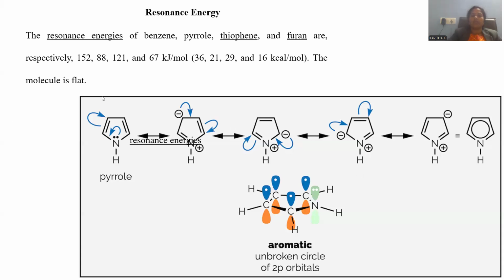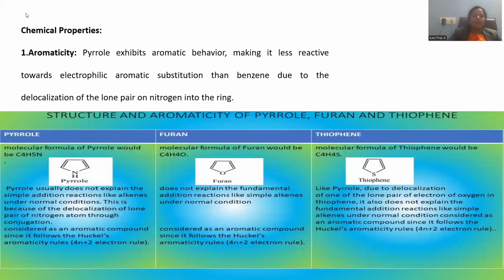Ultimately the molecule will be flat in nature, being aromatic in nature and sp2 hybridized; planarity is the essentiality for aromaticity. This is the way resonance energy is mentioned for the heterocyclic called pyrrole. Let me go with the chemical properties, aromaticity.